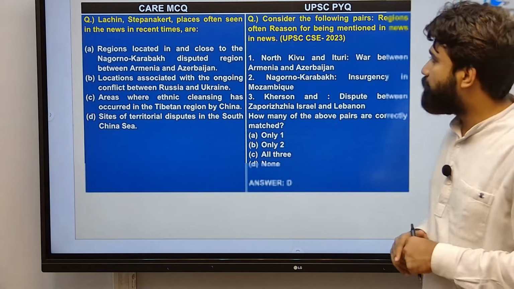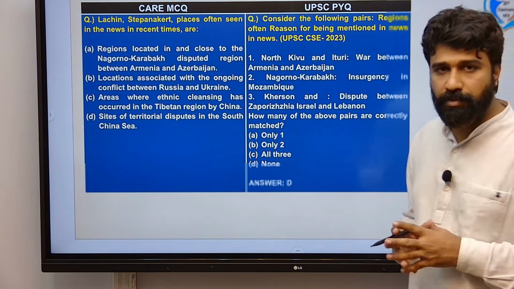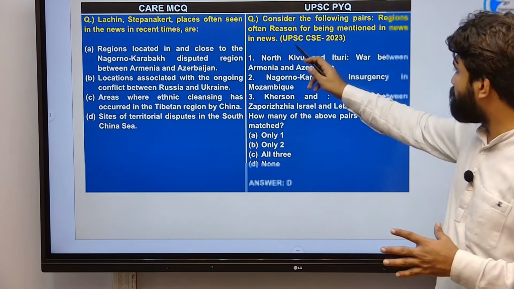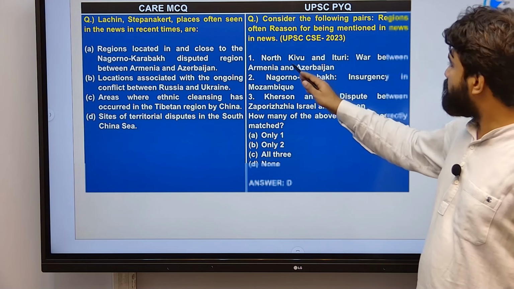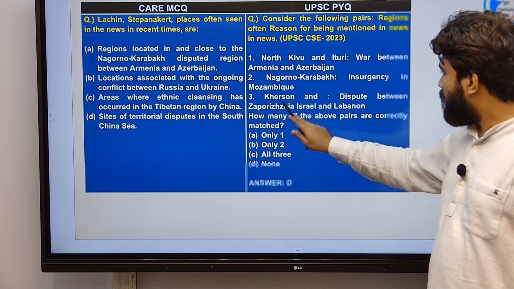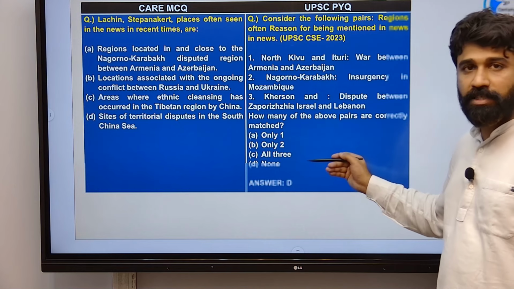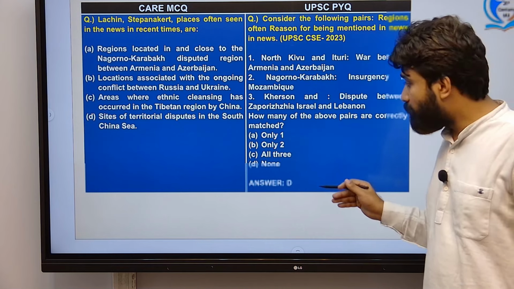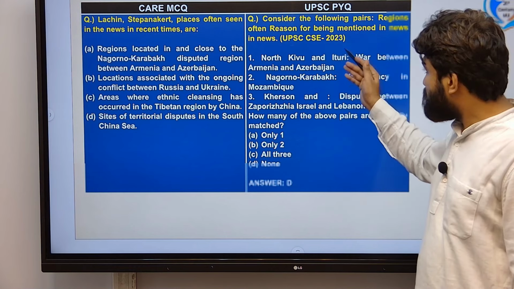What are the other locations that were discussed in the news? Because UPSC has asked such kind of question this year also. What were the places? North Kivu, Ituri, Nagorno-Karabakh and Kherson. These were the disputed territories, which were in conflict zones. And UPSC this year has asked.